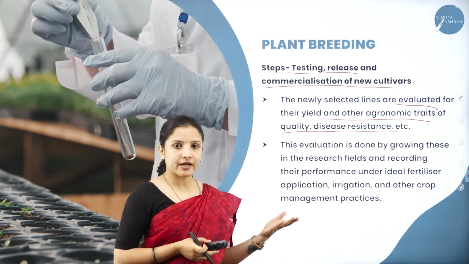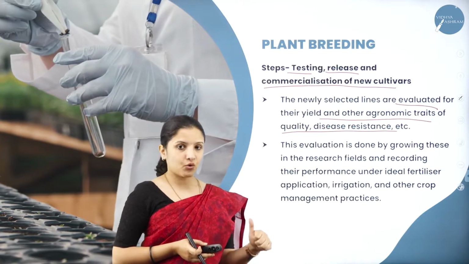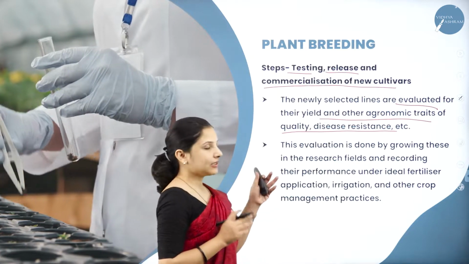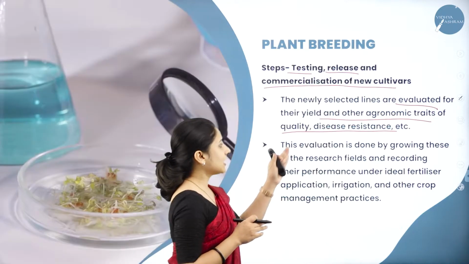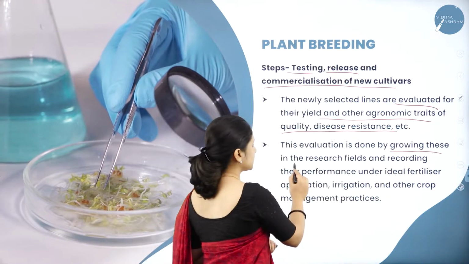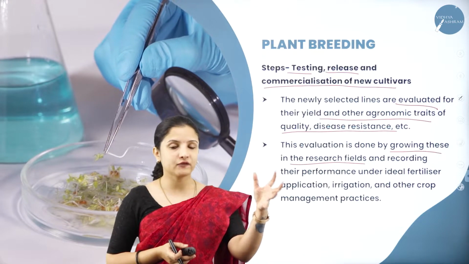In the example which I gave, they will see if the progenies are dwarf in nature, and whether they are high yielding. Once that progeny exhibits such characters, it is confirmed after the evaluation done by growing these in the research field. So how can we evaluate? In order to evaluate, we have to take the seeds.